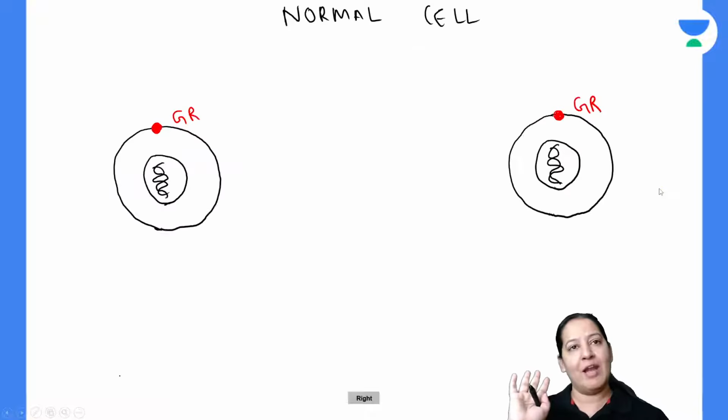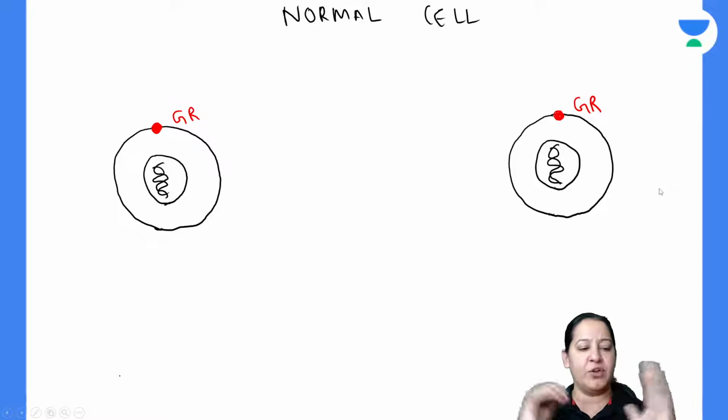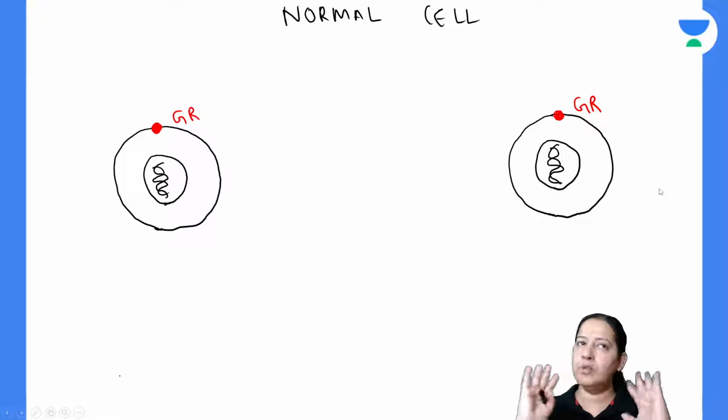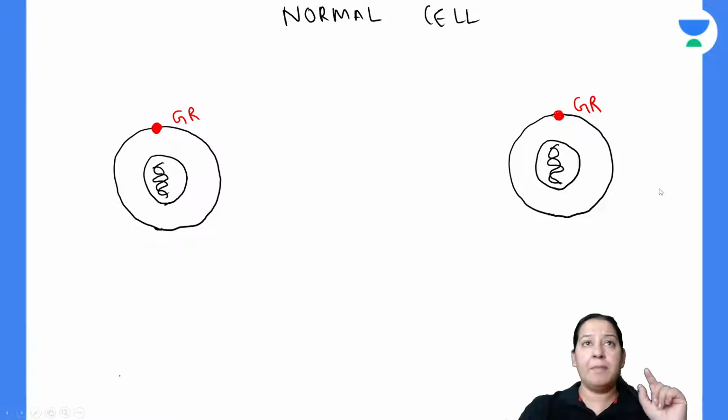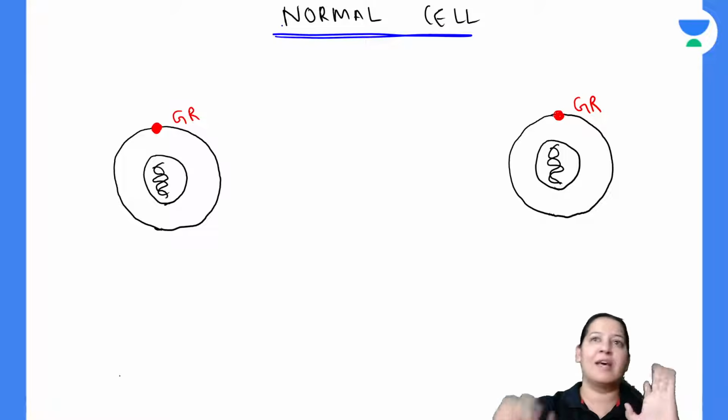Let me explain. Let me take 2 cells in front of you. Can you see 2 cells in front of you? Give me a thumbs up. Can you see in this diagram? You can see 2 cells. Both the cells are normal cells. I'm not talking about a tumor cell.